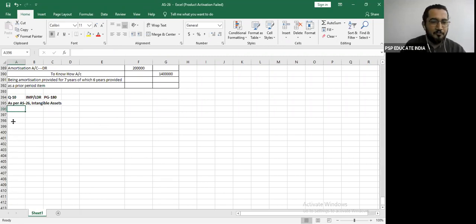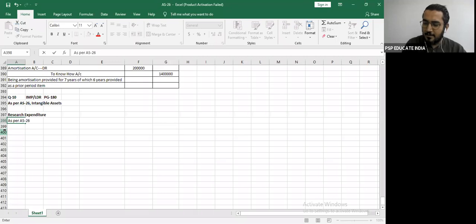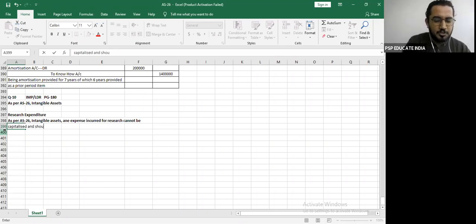Let's first put our treatment for research expenses. Research expenditure: as per AS 26, intangible assets, any expense incurred for research cannot be capitalized and should be charged to the profit and loss account.